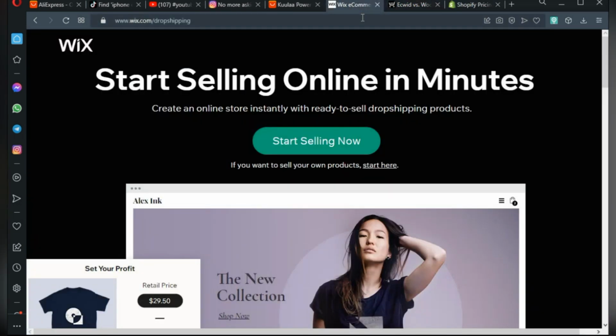So the best platforms: Shopify, Ecwid, or Wix, right? Those are the platforms that you can go start building your online store on and then start driving traffic to those stores, right? Now when it comes to marketing, which is the most important part of this business, right? If you've got your business set up already, the final thing is to get that traffic, right?